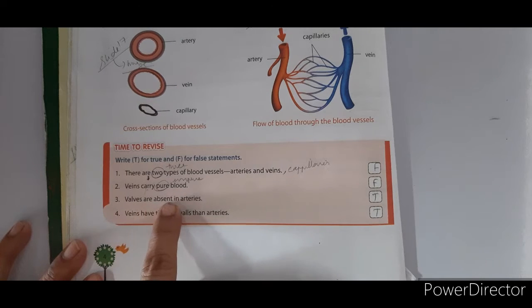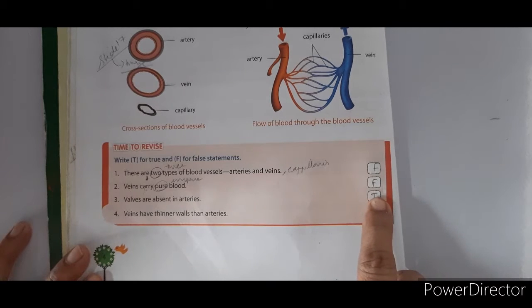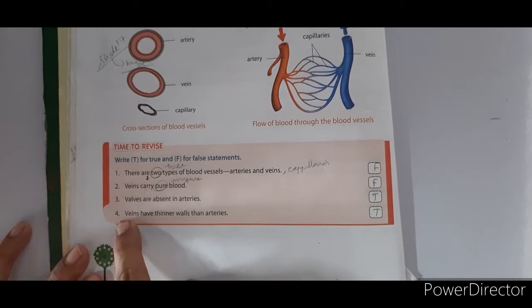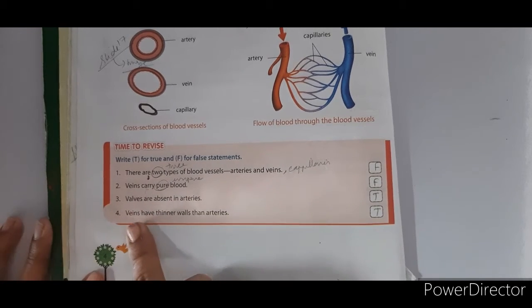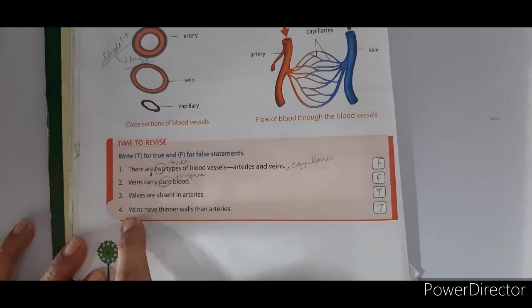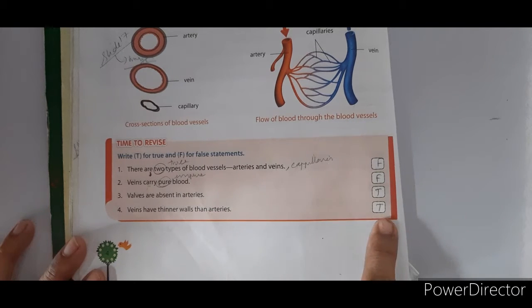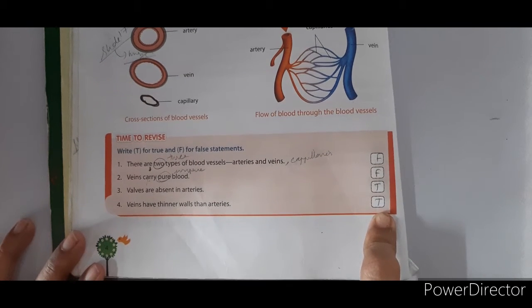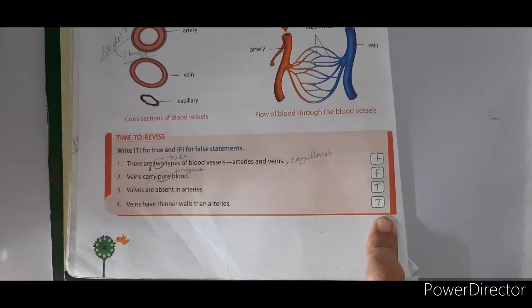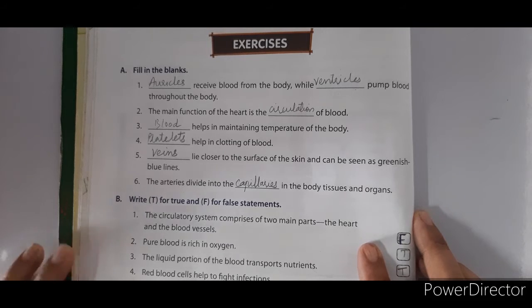Next one. Valves are absent in arteries. This is a true statement. So you don't require anything, you write T here. Okay. So next one is veins have thinner walls than arteries. This is also a true statement. Go for exercise on page number 6.